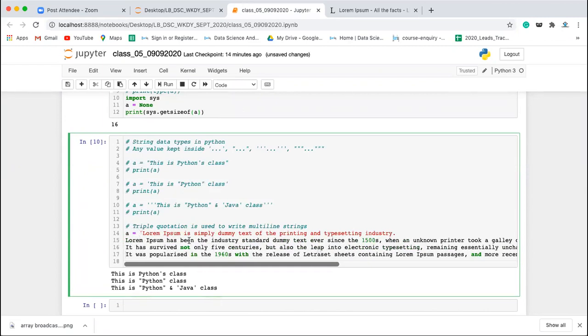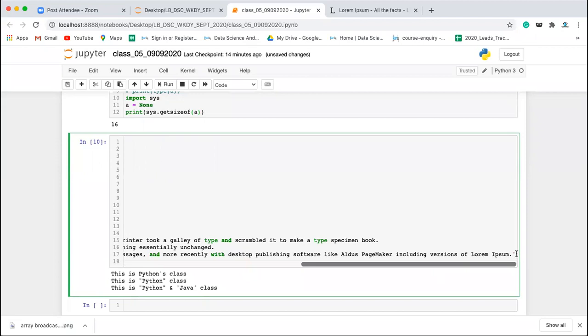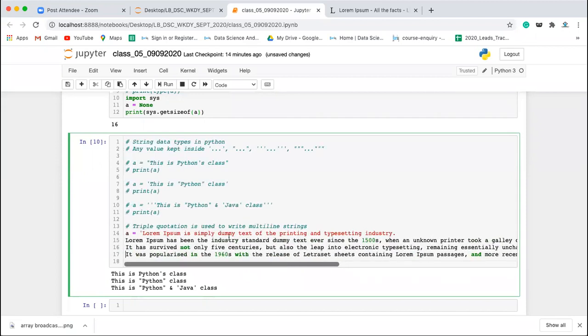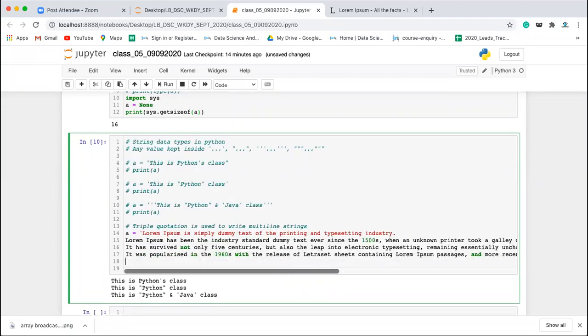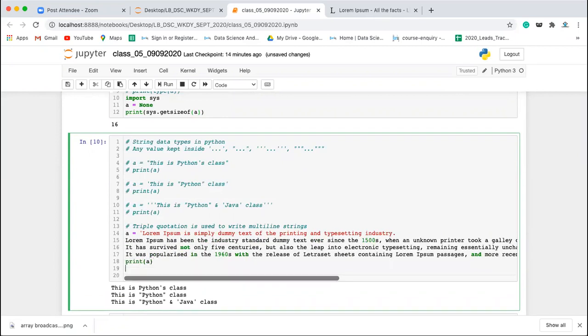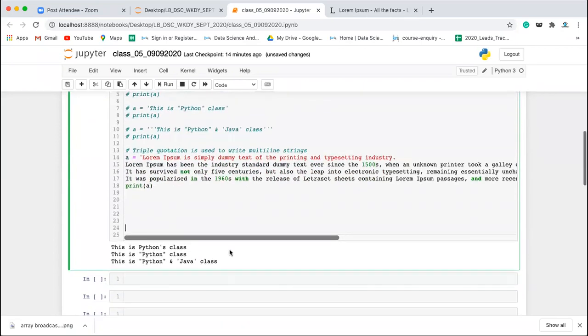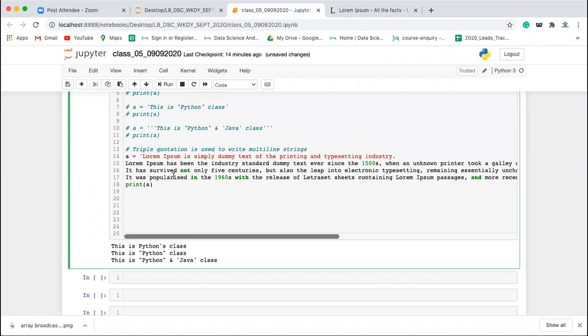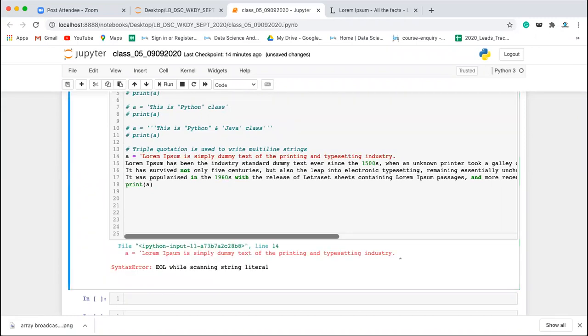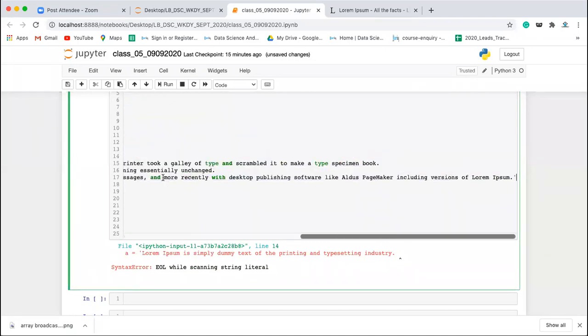Your string is starting here and ending here. We have kept the quotation here at the end. But if you see, this is not accepting it as a string. If you try to print a, it will give you the error. Why? Because using single quotation, you cannot write a multi-line string object. Similarly, you cannot use the double quotation also for the multi-line string. If you try to do that, that will also give you the error.